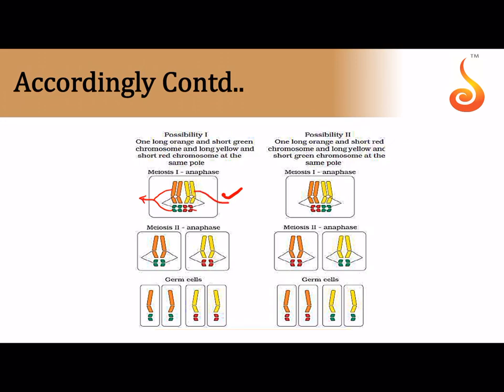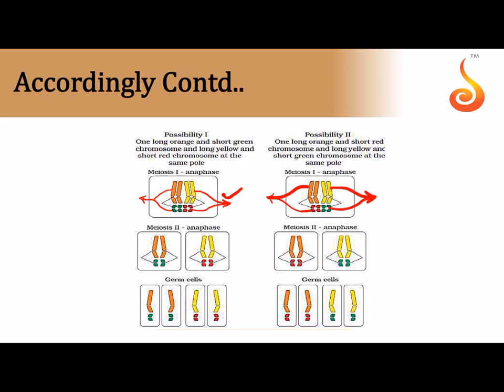In the other one, yellow is getting dragged away with red. So orange and green go to one pair and yellow and red go to another pair. But there is another form of arrangement where the orange chromosome can move with the red chromosome, and the yellow chromosome can get arranged with the green chromosome.